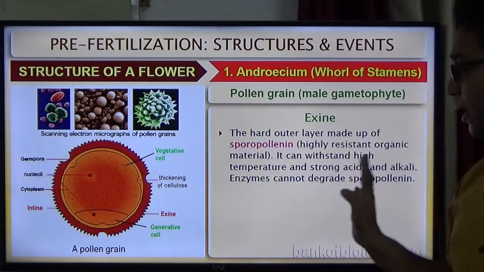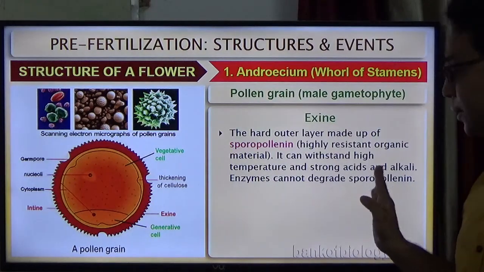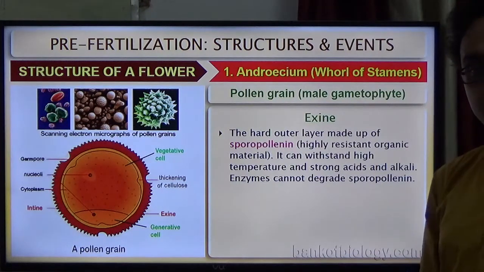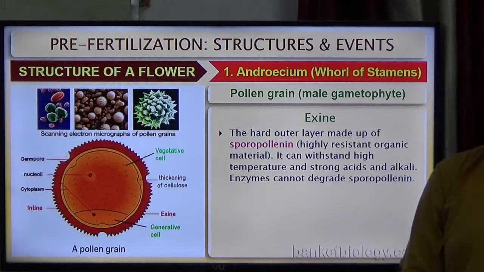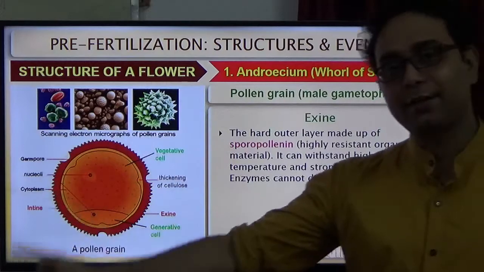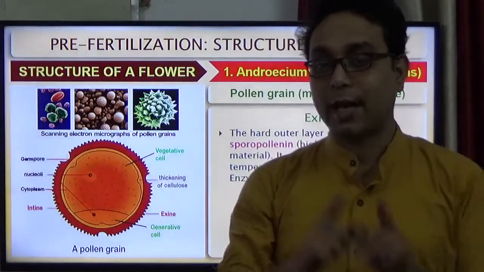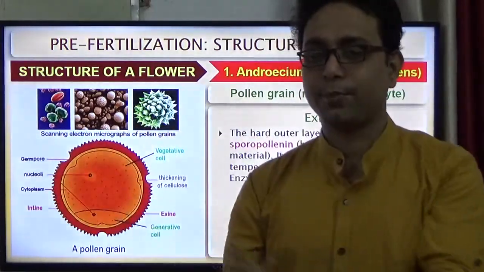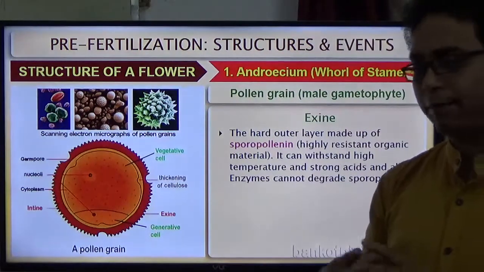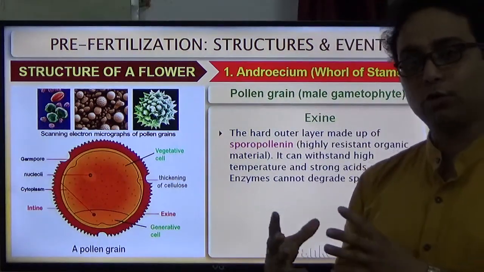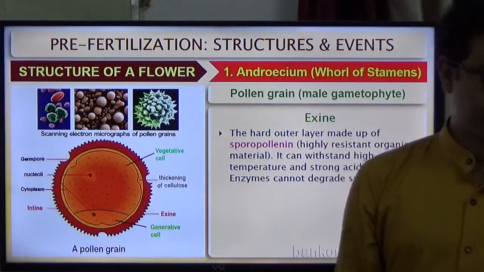So it can withstand high temperature and strong acid and alkali. For that reason, the pollen grains are very resistive in nature. They survive long times without germination.